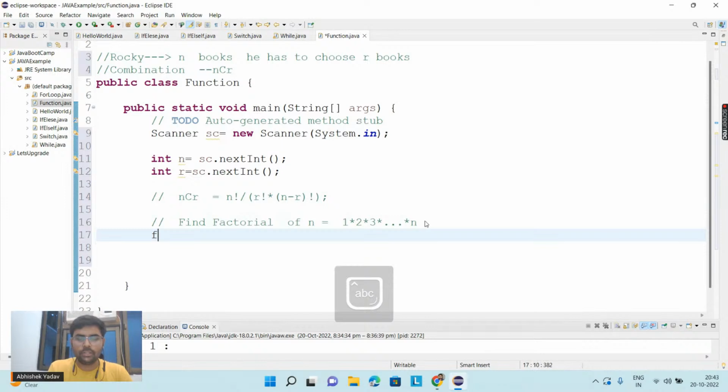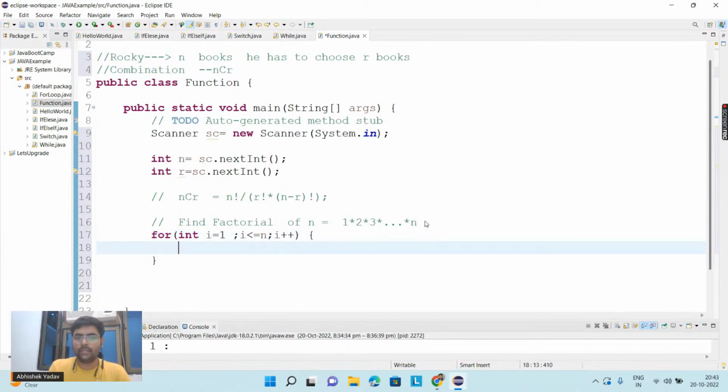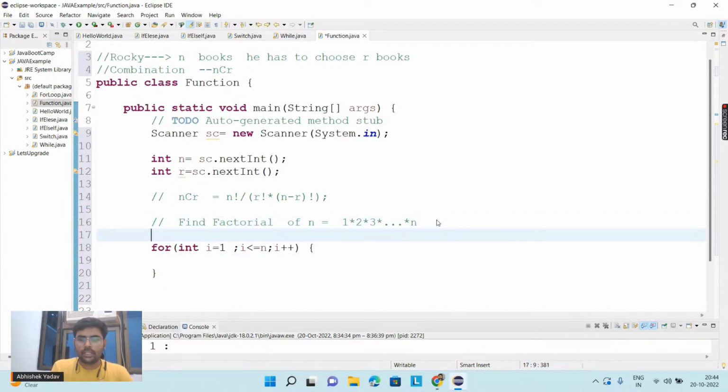I will use a for loop, and I know the starting point. The starting point is i is equal to 1, and I know the end point also, that is i is less than equal to n, and I know by how much I have to increase for the next iteration, that is i plus plus. Because first the value of i is 1, and after that you have to multiply 1 with 2. So in order to multiply with 2, you have to increase i by 1.